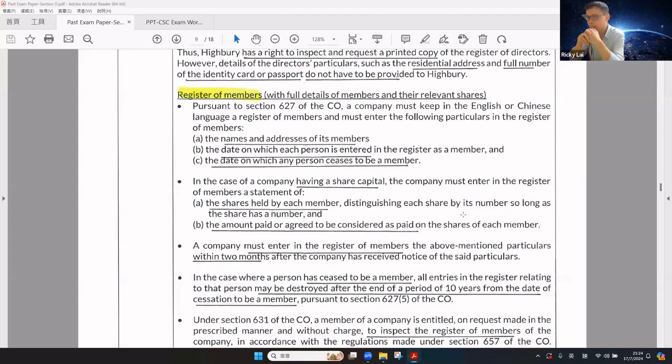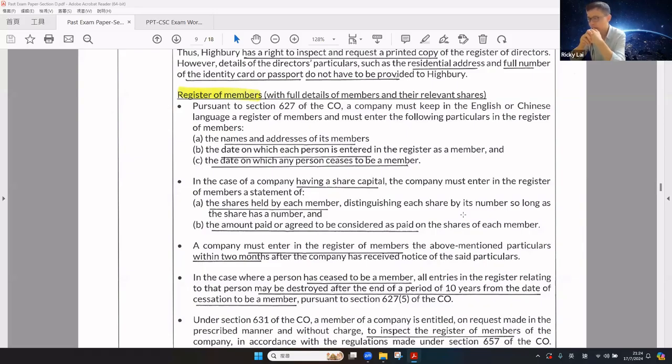The register of members must enter the name and address of the member, the day on which the person became a member, and the day on which the person ceased to be a member. In the case of share capital, the register of members should include the shares held by each member, and the amount paid or agreed to be considered as paid on the shares of each member.